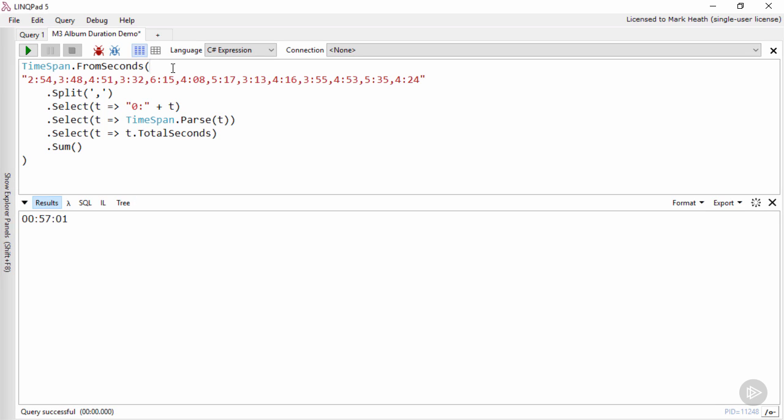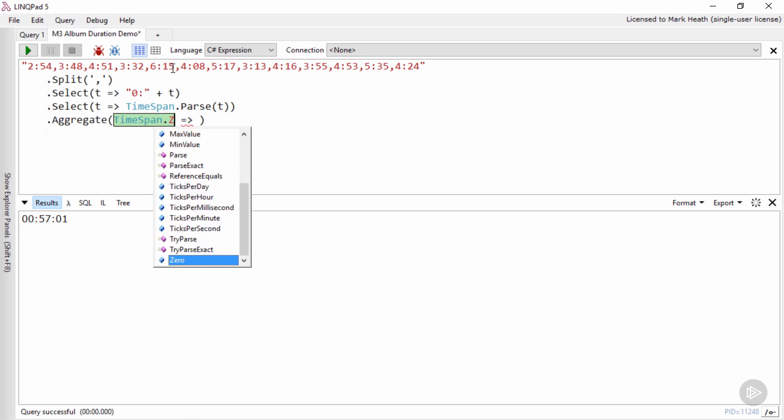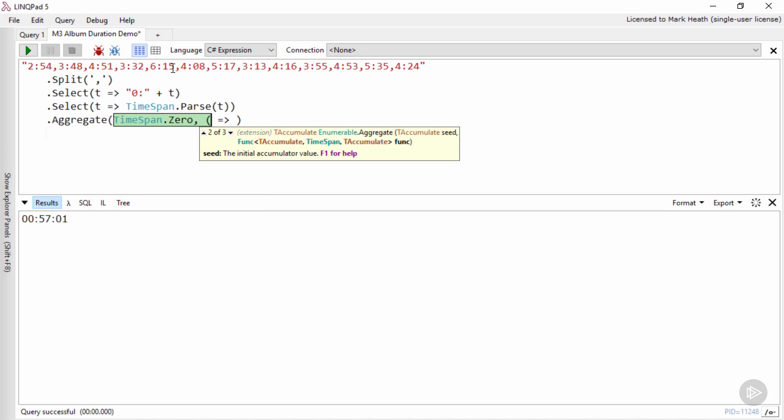But there is another option if we want to stick with the pipeline approach, and that's to take advantage of the Aggregate method I mentioned earlier. This will allow us to directly sum all the TimeSpans in the sequence. We pass the Aggregate method a starting value of TimeSpan.Zero and then tell it that for every element in the list, we should add its value to our running total like this.